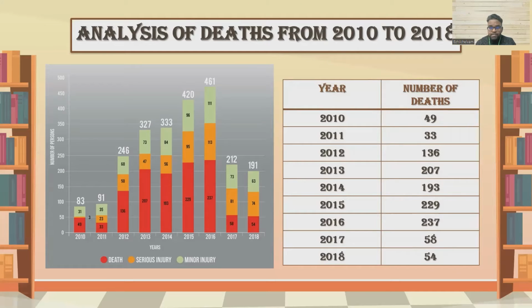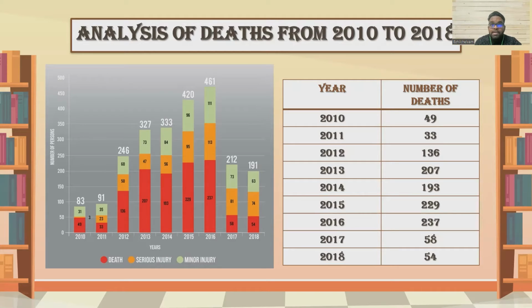Next, in 2015, the number of deaths is higher by 36 than 2014. As we can see, the number of deaths reached a peak at 237% in 2016. But the number of deaths dropped drastically from 237% in 2016 to 58% in 2017. And it continues to drop again to 54% in 2018.